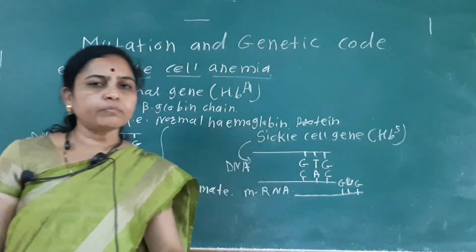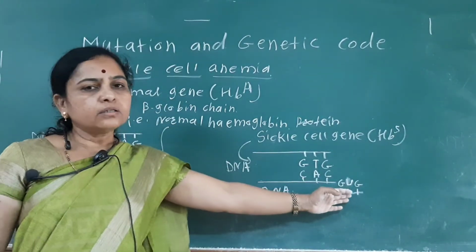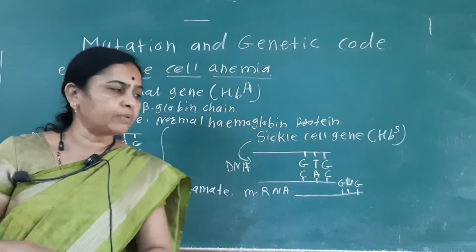So there is the formation of the codon, that is the GUG codon is synthesized.